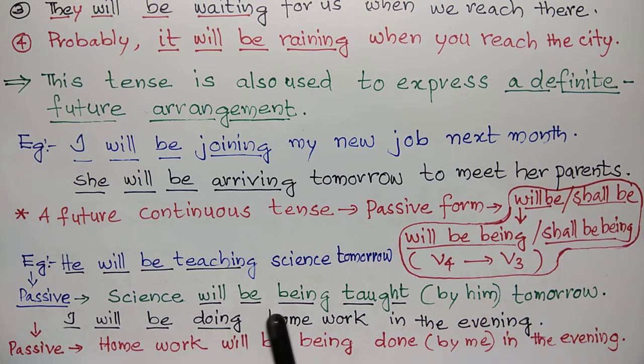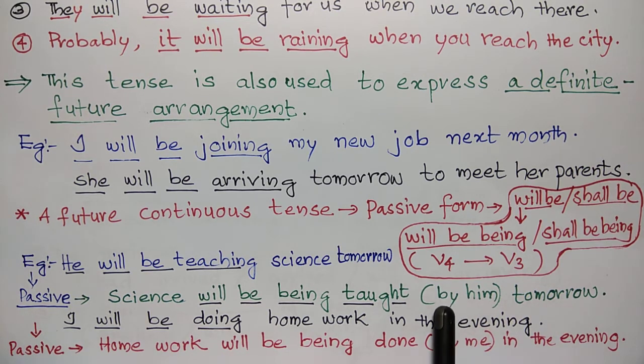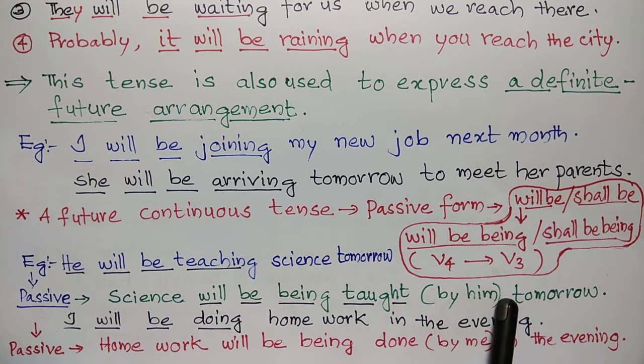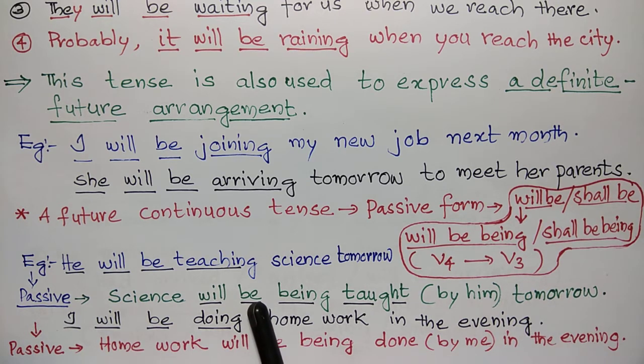Science will be being taught by him tomorrow. This by him we can use or we can avoid. Will be being taught. Taught is the V3 form of teach.